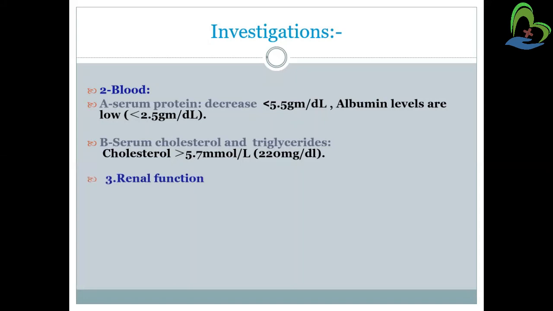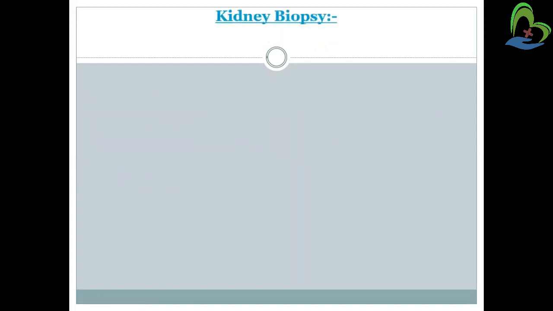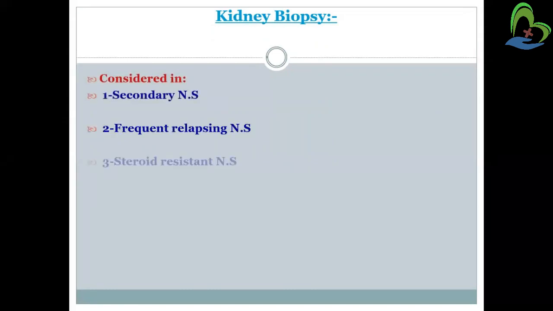Other investigations will include the renal function test, or kidney function test, so we can know about the kidney condition, the GFR rate and other functions of the kidney. Next is the kidney biopsy.